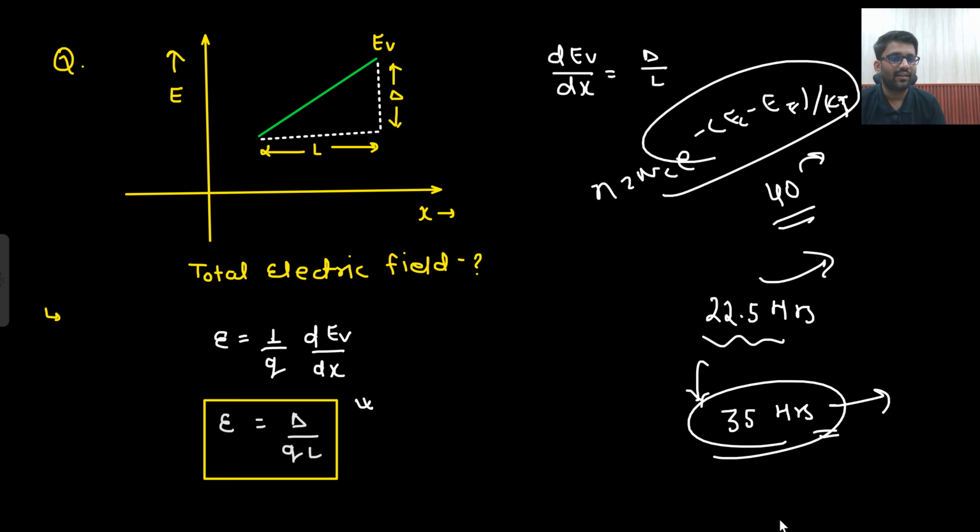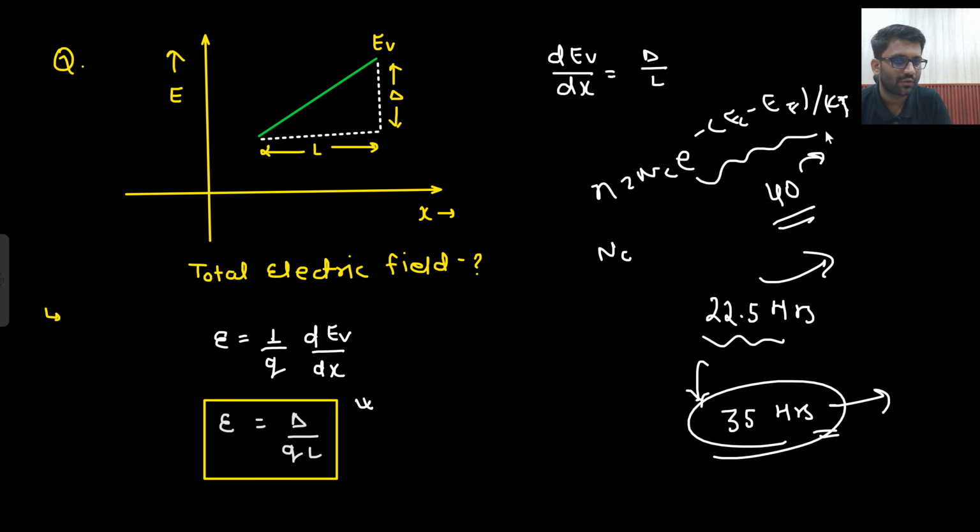No. Directly writing down the result is not good, and doing needless derivation is also not good. What we did, we understood the importance of NC, we understood the importance of probability. Multiplying both of them gives us the number of electrons. This is how we reduce the number of hours, how we build up our thinking, and how we prepare ourselves for the competitive examination. So in 22.5 hours we have done absolutely brilliant work.